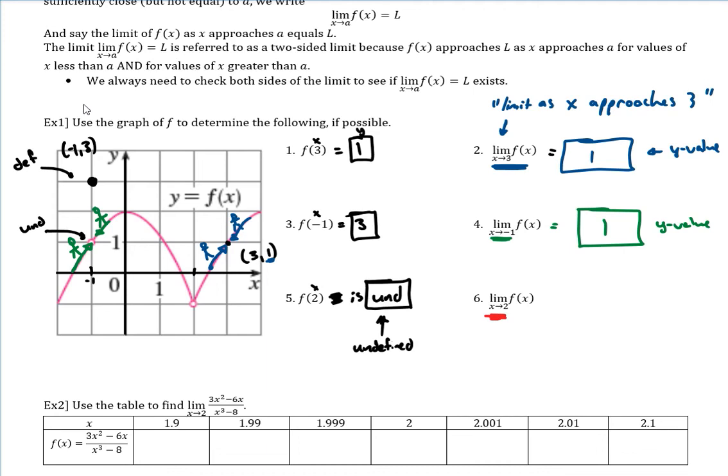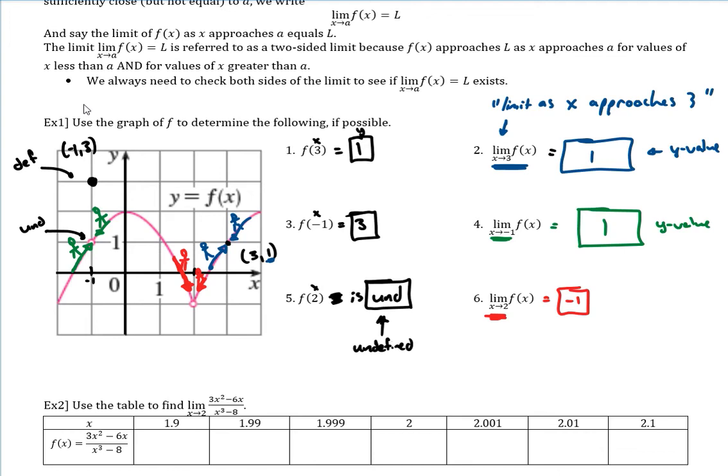So it's saying the limit as x gets close to 2. So again, if I'm on this curve and I'm following it, red's a little tougher to see. But you could use the person as the thing if you need to. If it's like a hill and I'm walking along this hill, we would say, hey, if I'm about to step right here, what do you think that y coordinate is? All right, well, it looks like the y coordinate this time is -1. Okay, so it's saying where this graph looks like it's going to, regardless if it's defined or not. So it's where is this looking like it's headed to?